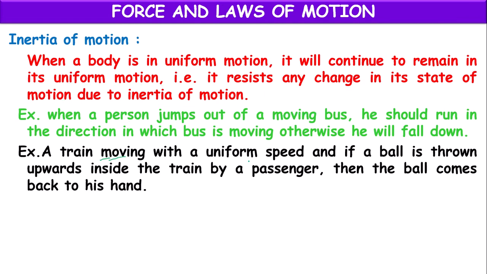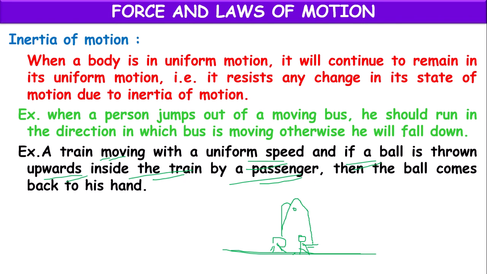Or take a train moving with a uniform speed. If a ball is thrown upwards inside the train by a passenger, here one person is sitting. He throws a ball. As the train is moving, the person will move forward, and if you keep the hand, the ball will come to his hand again.